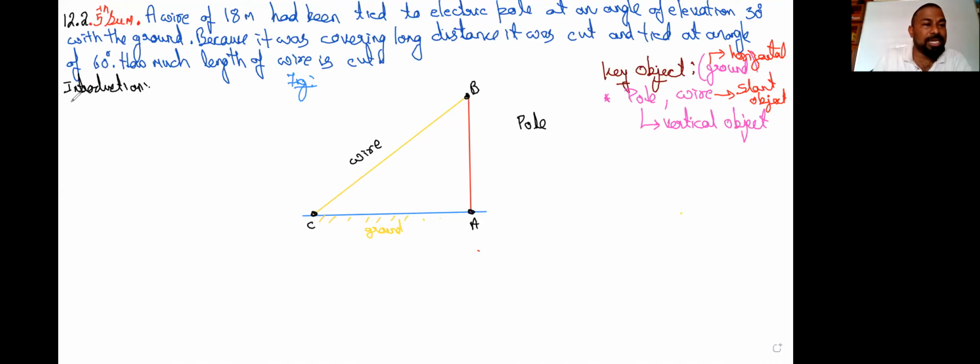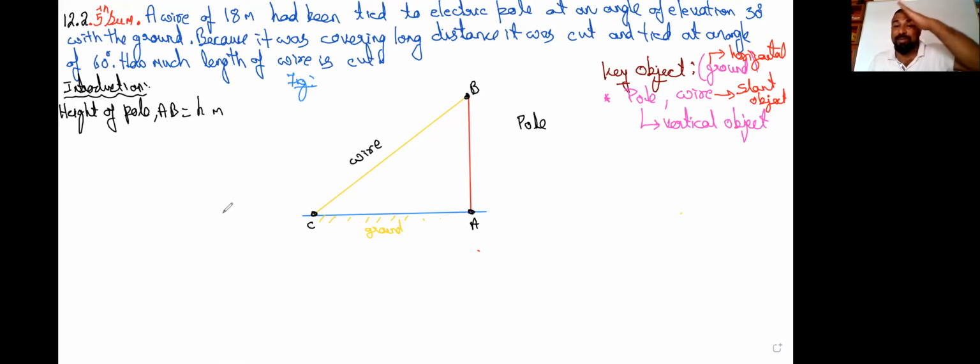Let us take the horizontal object. Start writing, please. Height of the pole. We have taken the height of the pole as AB, and as we don't know the height of the pole, I like to call it H meters. That is point one.